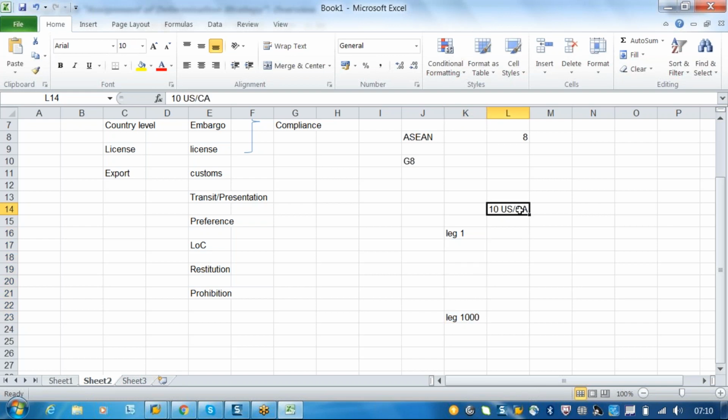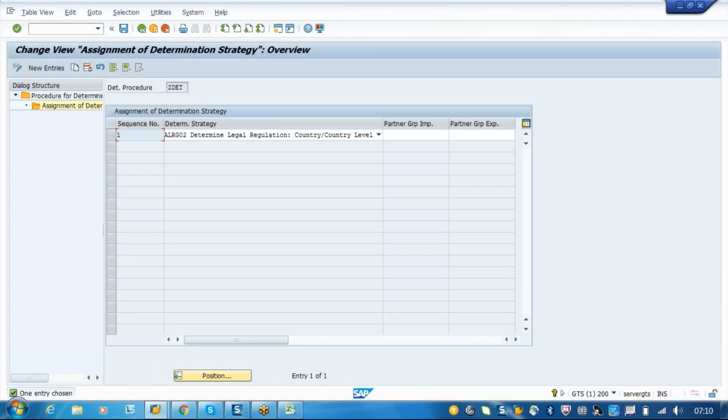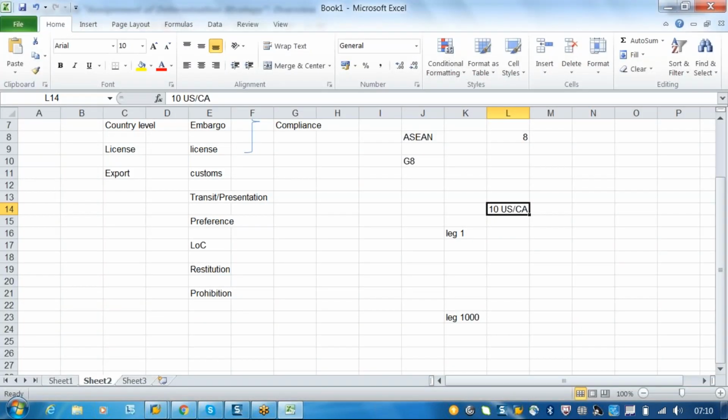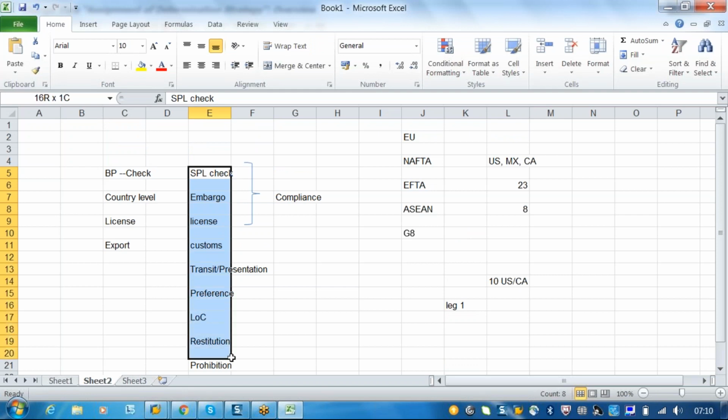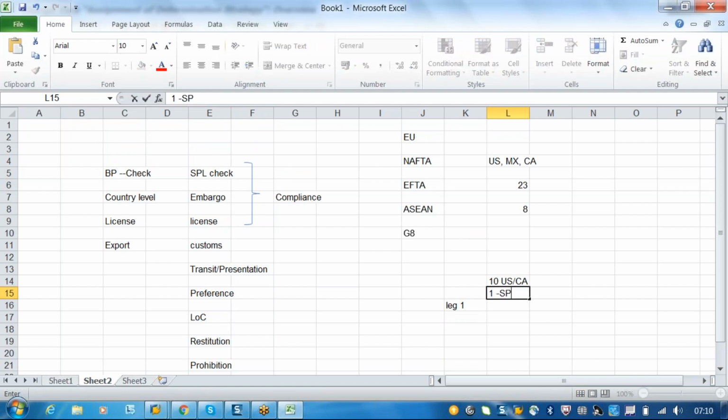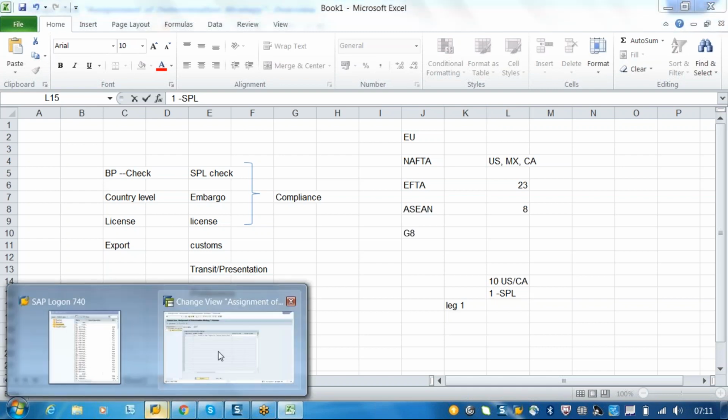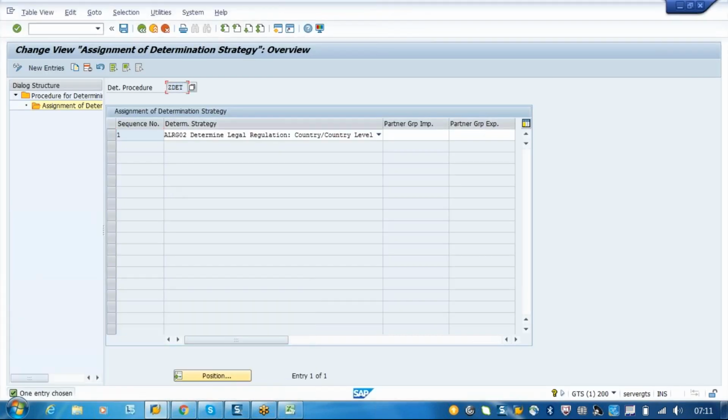Among the 10, ideally for US to Canada, one legal regulation is needed, no? Why 10? One country to another country, one is enough, no? But these checks are there, right? They are different checks. Okay, I got it. Within the check, one legal regulation will be there for SPA. Then the system will determine. Yeah, now got it. That is the purpose of this. So then the system will determine the legal regulation based on the determination procedure.